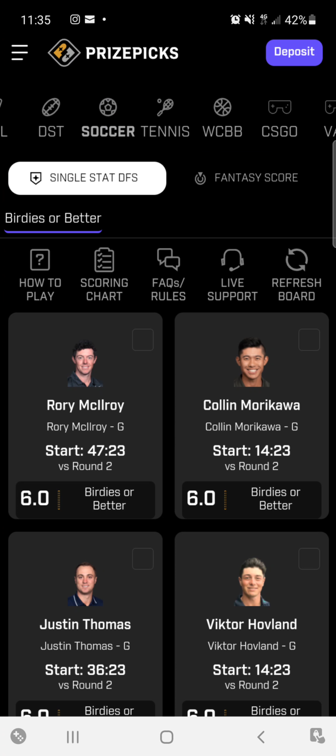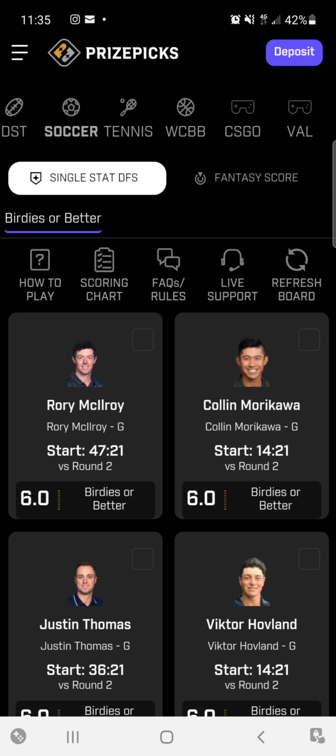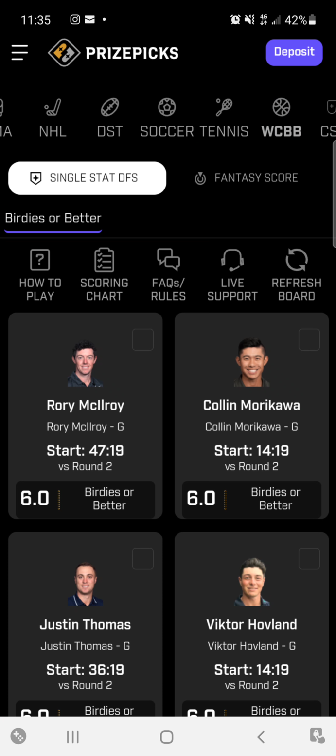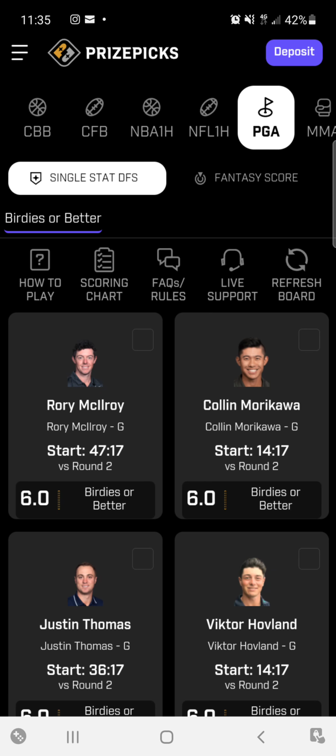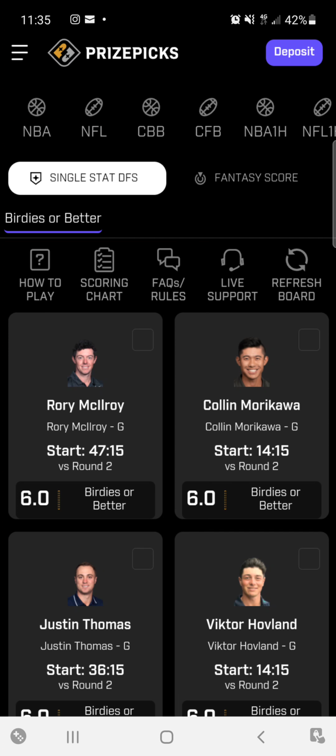These other ones, there's tons of other sports up here to choose from. Whatever you know really well is what I would focus on and have a gut feeling about, and stay away from just going with guys that look like they're going to make the standard. Go with what you think is going to be the best matchup for these players.